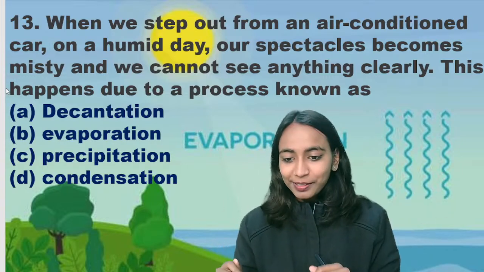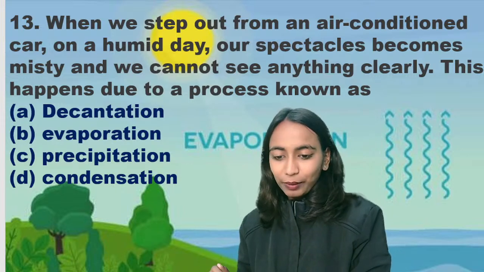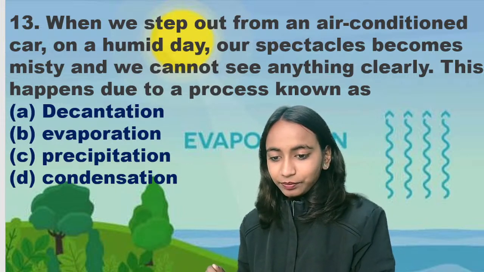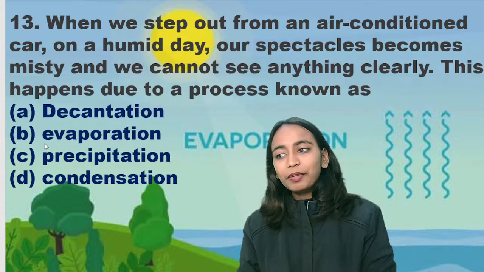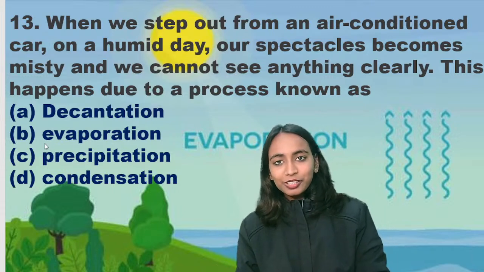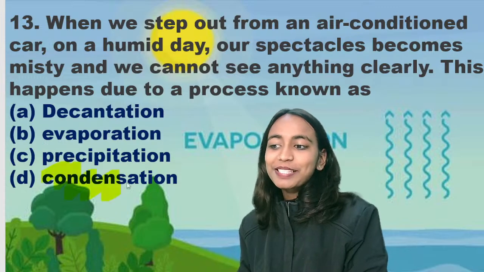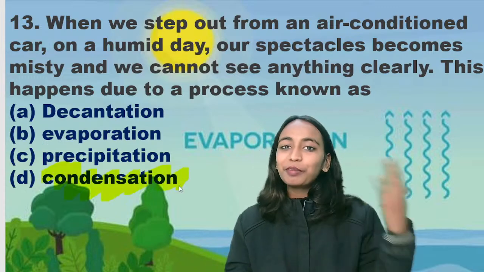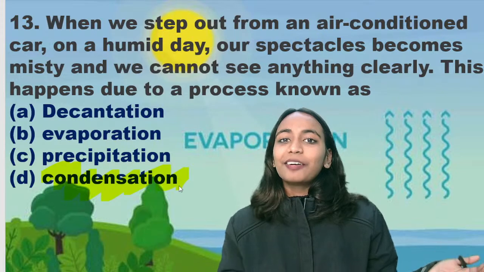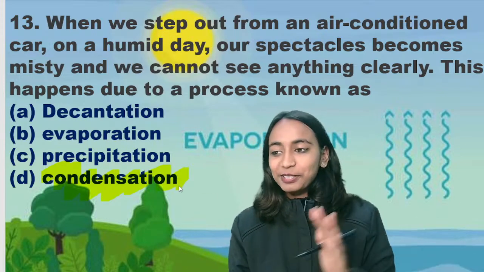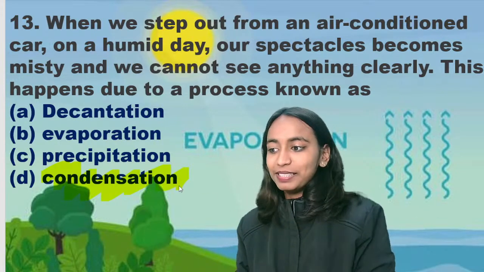Why that happens? No, they will not be misty due to evaporation. They will be misty due to condensation. Evaporation से misty क्यों होंगे? Evaporation से तो water vapors में convert हो रहा है. Okay, condensation takes place. Due to condensation they become misty.